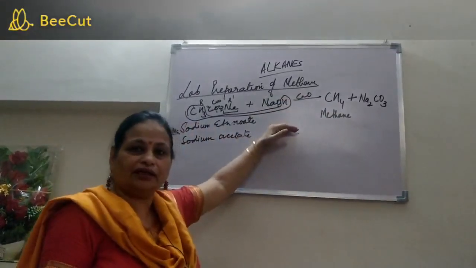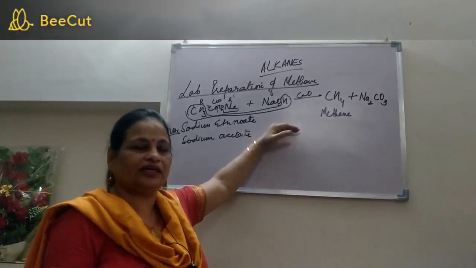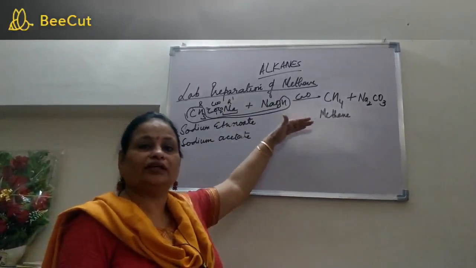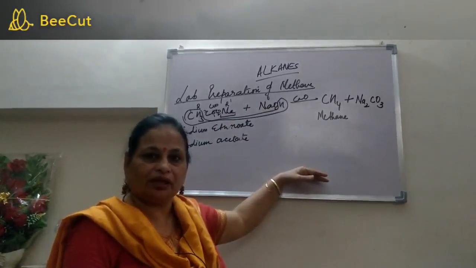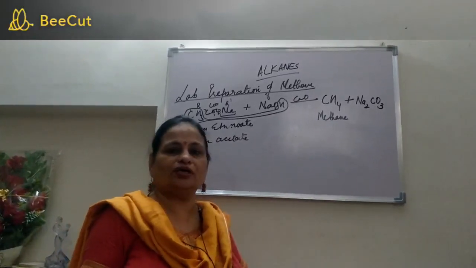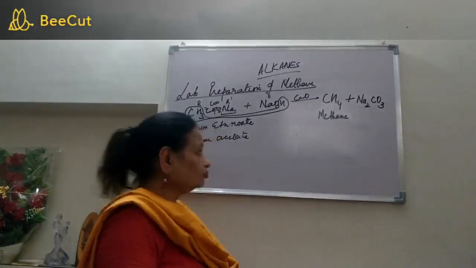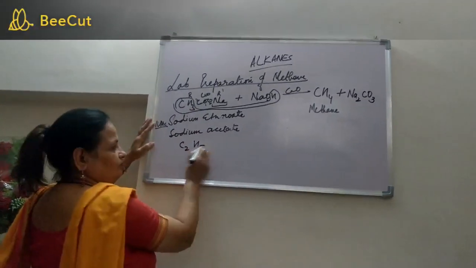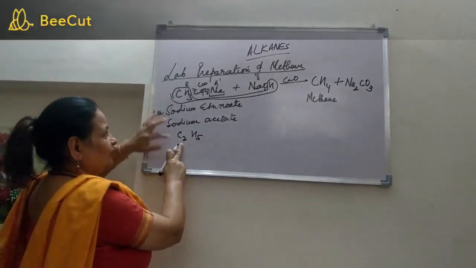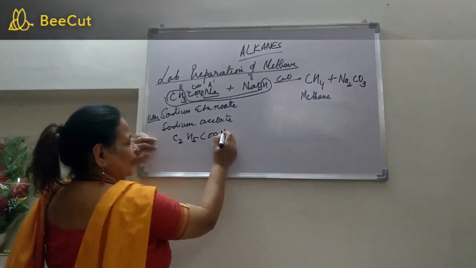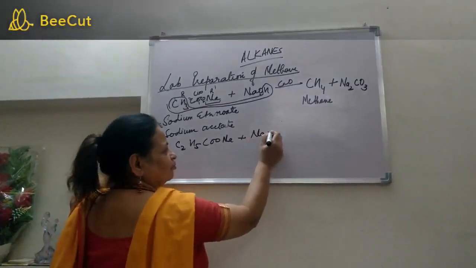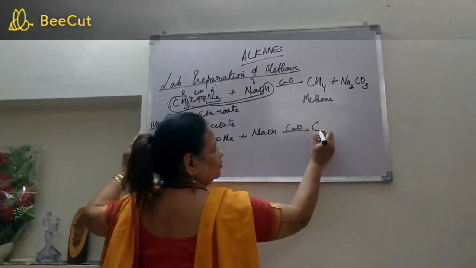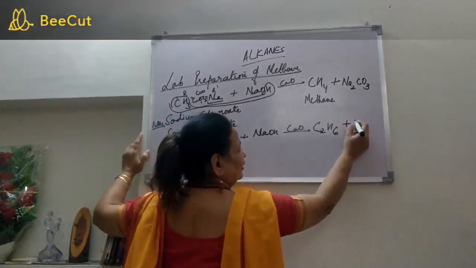Now, as I told you, when you are studying any particular homologous series, you just need to know about the first member. So the first member is prepared like this. Do you think the next member can also be prepared by the same method? Yes, it can. Only what we have to do is increase one carbon atom in the reactants. So here, rather than taking CH3, we will take C2H5. Increase one carbon atom: C2H5COONa, plus rest everything is the same, NaOH, and in the bracket write down lime. Lime is calcium oxide. Now this time it will form C2H6 and Na2CO3.